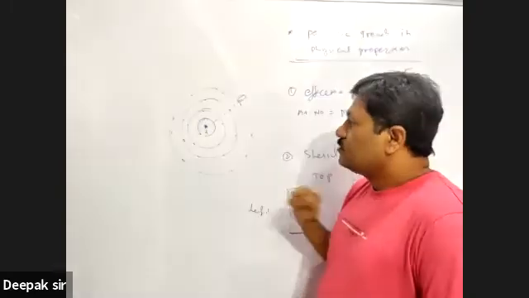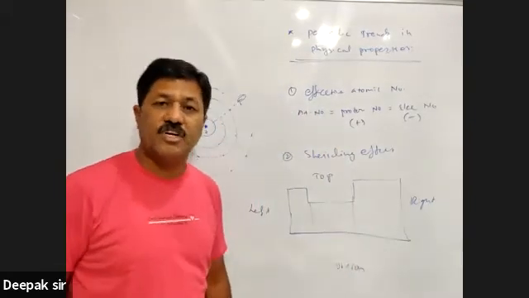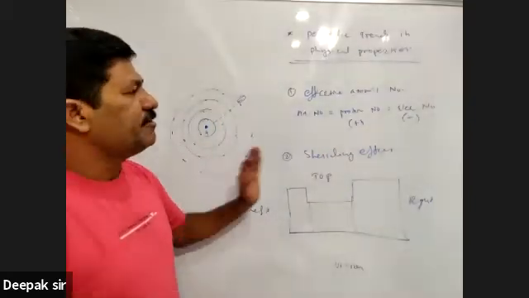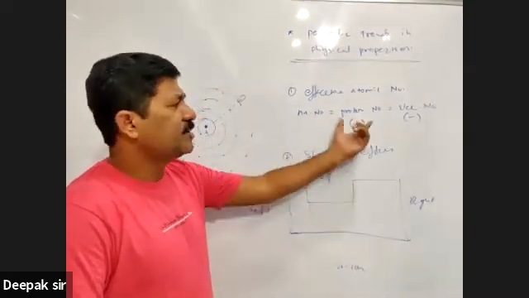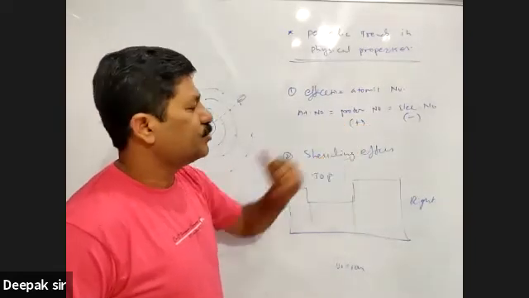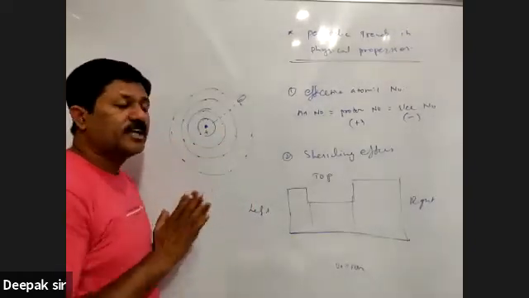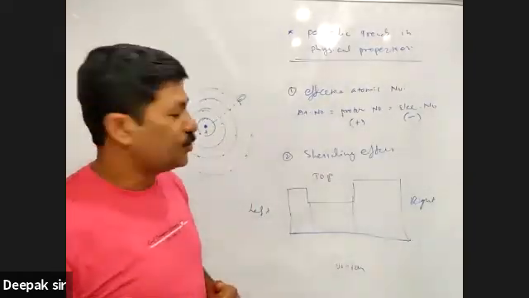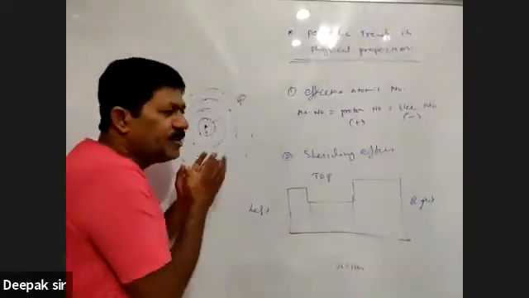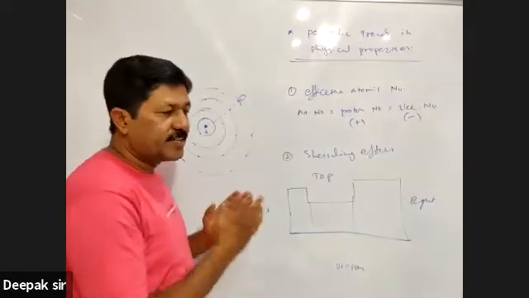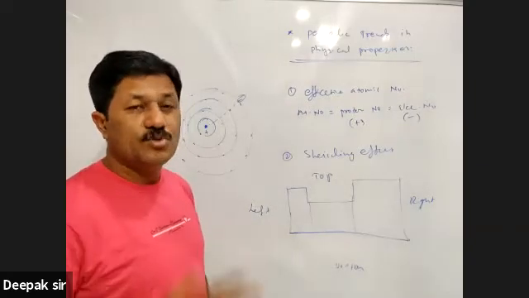Now the thing is that these two forces or these two things may impact the trends in physical properties. So number one is effective nuclear charge or effective atomic number, and the other is the shielding effect. Atomic number gives the proton number, and that is nothing but the total nuclear charge. And the shielding effect is how much electron crowd is around the nucleus. Because of this shielding effect, if the nucleus is crowded by more and more electrons, it will affect many of the physical properties and the trends. So that is what we are discussing over here.